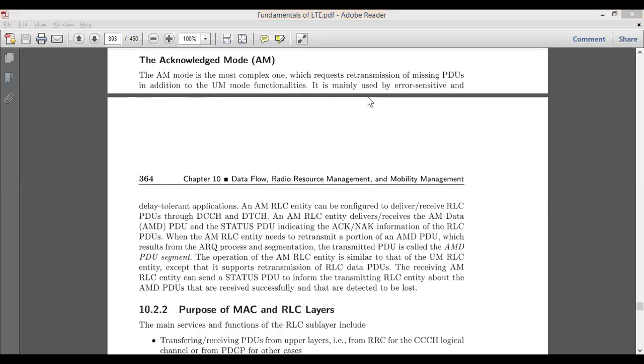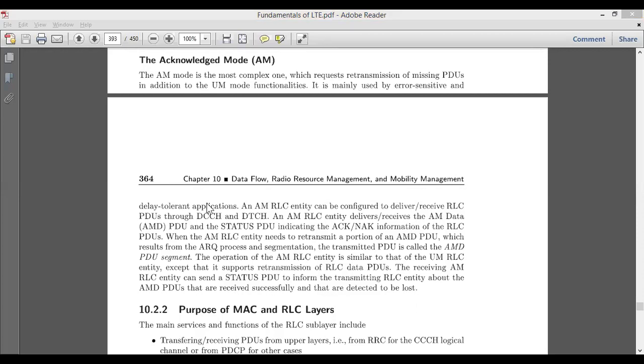Another important part of AM mode is that it is error sensitive. Wherever the term retransmission comes, error sensitivity comes, along with delay tolerant applications. For example, for the transmitted data, if there is a delay of some 10 milliseconds or 100 milliseconds, after that delay it will request retransmission.